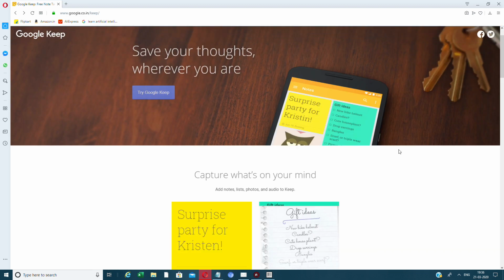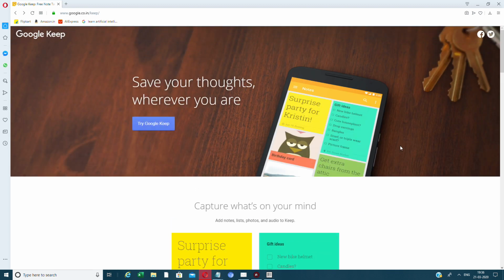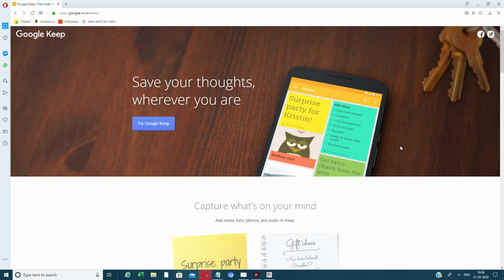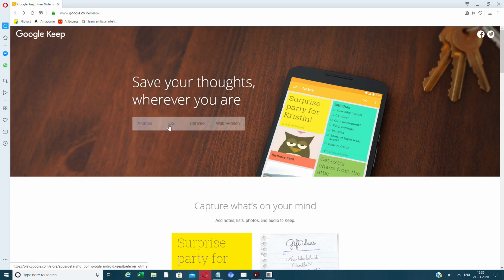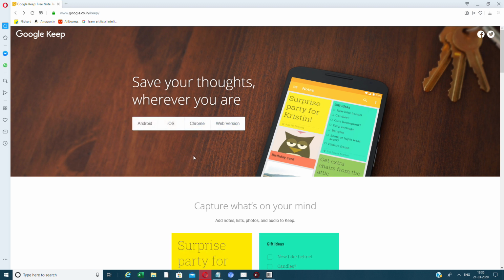So how you're able to remember a lot of content, how you're able to remember a lot of things that you are seeing a video on, seeing a course on, is through Google Keep. It is useful for each and every one out here, right?